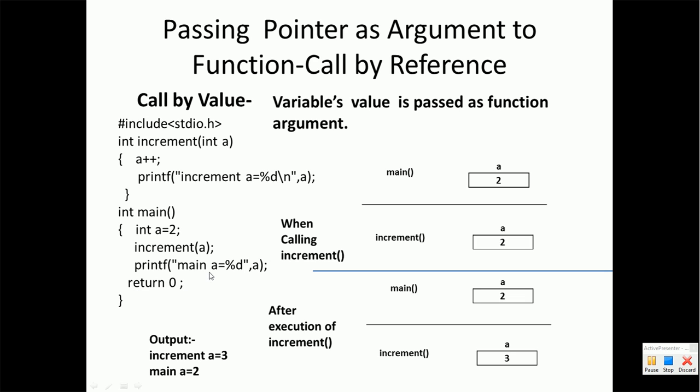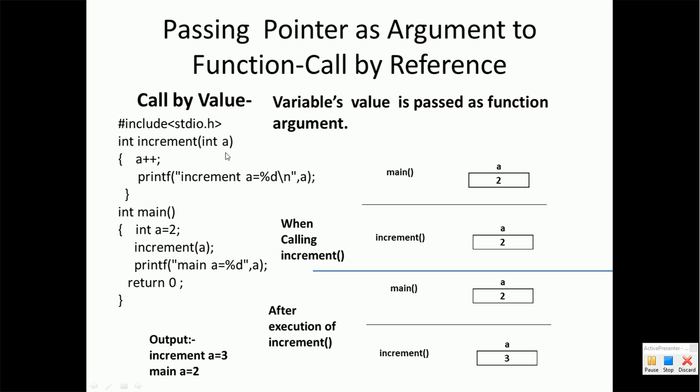So what is written inside increment function? There is a parameter int a which has been written in the signature of a function. This a variable of increment function will hold the value of a variable a of main function.